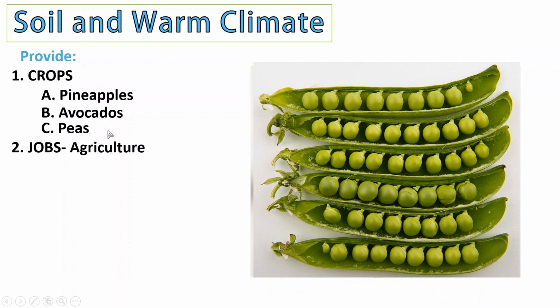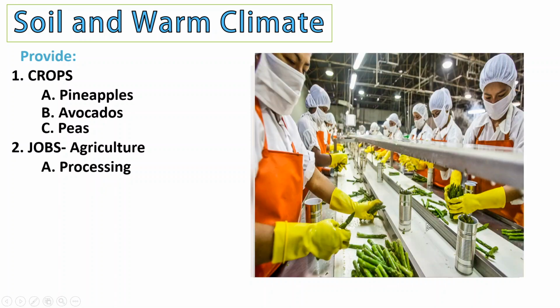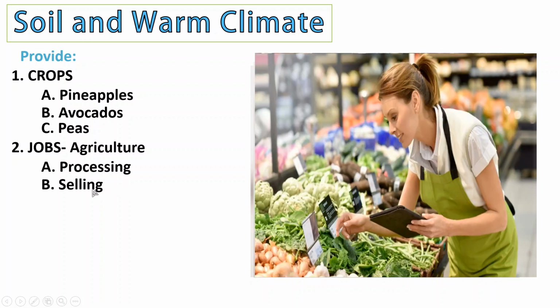Let's continue. Also, the good soil and warm climate provide jobs, like in agriculture. People in the West are not only producing crops, but also processing food. As you can see here, in letter B, they are also selling food in the market, selling vegetables and fruits.